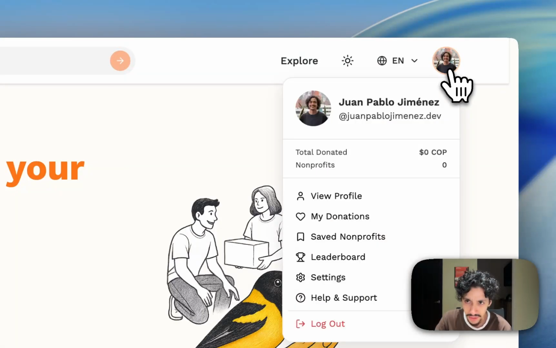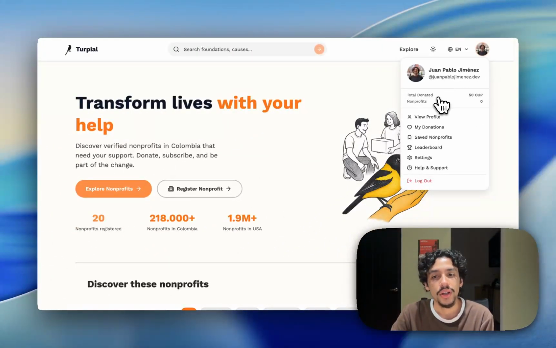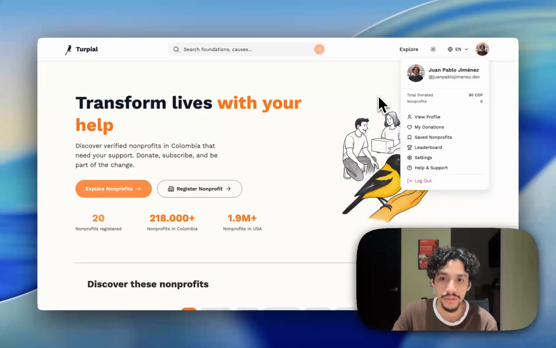As you can see here, I am authenticated as Juan Pablo Jimenez. I used Convex auth for the authentication. It was a very good approach since I was using Convex, so it was the integration right away.